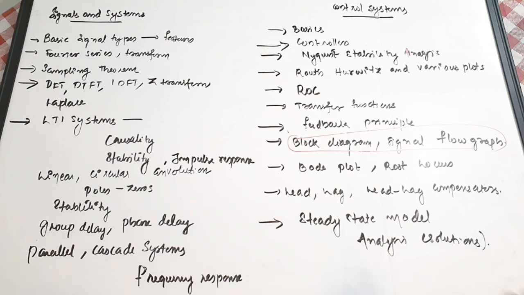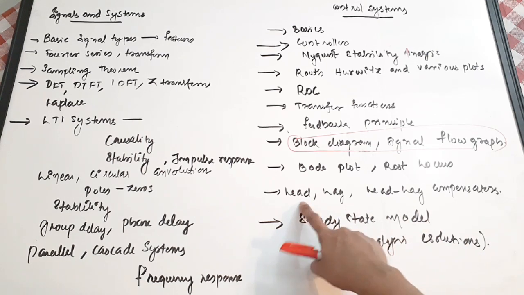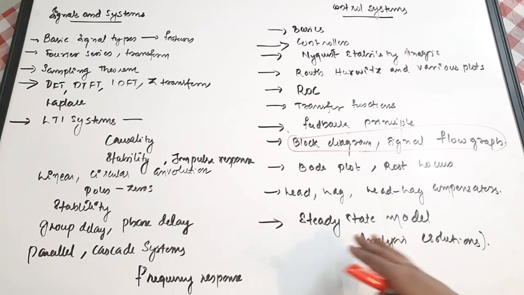or signal flow graph. Then Bode plot, root locus of a system's transfer function, or drawing the root locus. Then compensators, lead, lag, lead compensators. Also steady state model analysis and its solutions. Okay, so these are the most important subjects from control systems.